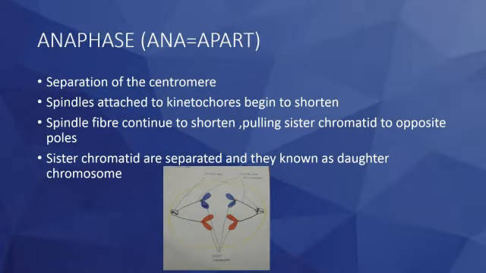In anaphase, separation of the centromere. Spindle fibers attached to the kinetochore begin to shorten. Spindle fibers continue to shorten, pulling sister chromatids to opposite poles. Sister chromatids are separated and they are known as daughter chromosomes.